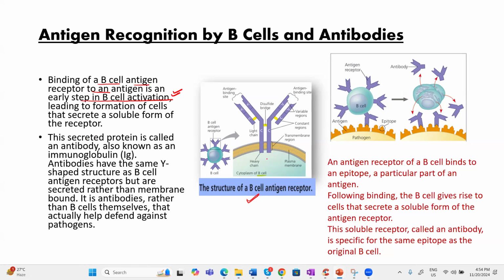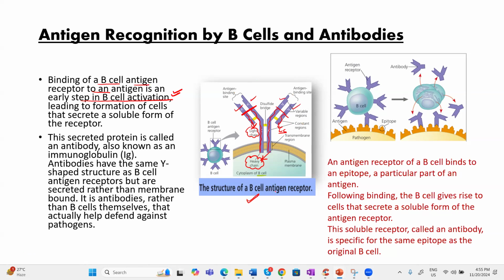If you see, this receptor diagram is similar to an antibody diagram, which has light chains and heavy chains. There are two heavy chains present, and these two are light chains. This is a light chain and this is also a light chain, just like the antibody diagram. This is the constant region present in the heavy chain and in the light chain, and this is the variable region. V stands for variable region.